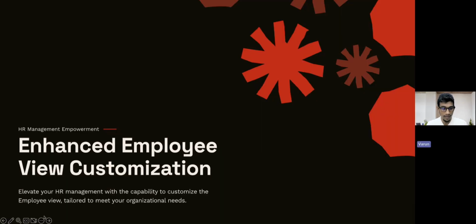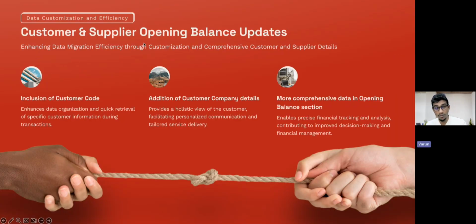Now I'm going to combine the next update. All right. Customer and supplier opening balance update. What has been updated when it comes to customer and supplier details? The customer code and the customer company, making it more comprehensive under the opening balance section.